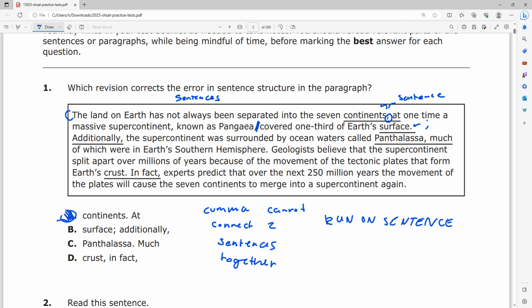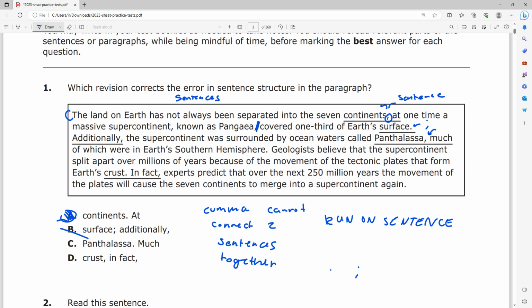As a matter of fact, a period and a semicolon do the same job here. So we're not really changing any error, or changing anything at all. We're just replacing something with an identical version of itself, so that's wrong. Choice C asks us to put a period right here.